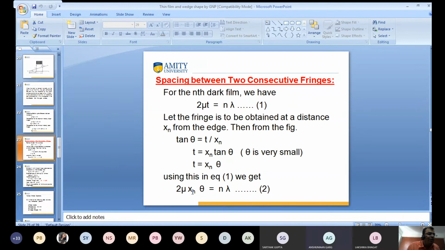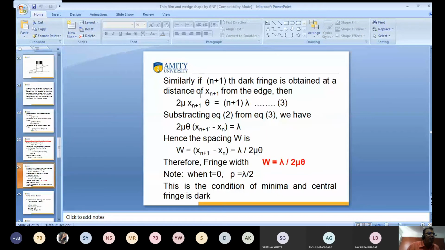I simply put n plus 1 instead of n. So equation 2 becomes equation 3: 2 mu x n plus 1 theta is equal to n plus 1 lambda, because for the next fringe we have added plus 1.